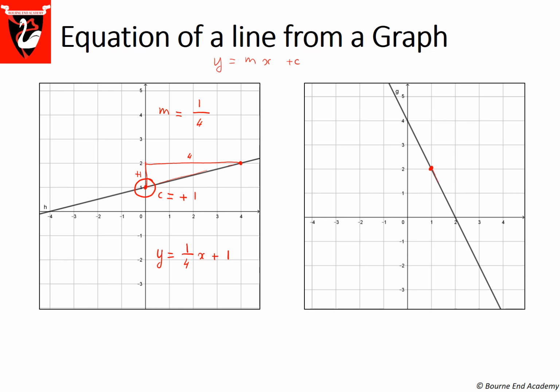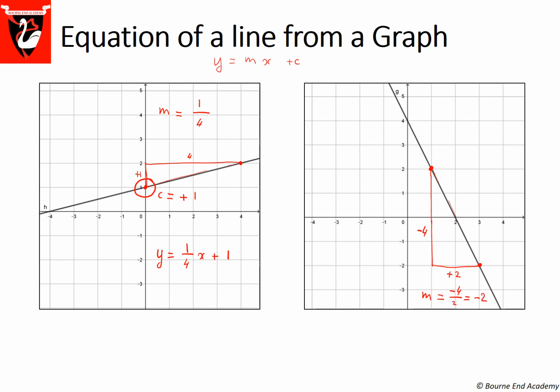If I follow the line, I could choose (2, 0), but I want to show you that if I choose one that's further along, the gradient is still going to be correct. So I've chosen my 2 points. To go from the first to the second point, this time I'm going to need to go down, in my example here, by 4, and then across by 2. So my change in y is down 4, my change in x is across by 2. So the gradient will be -4 over 2, which is -2.